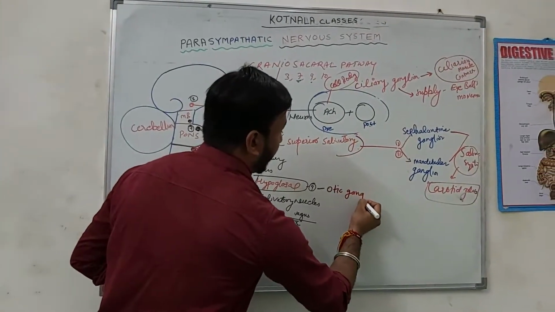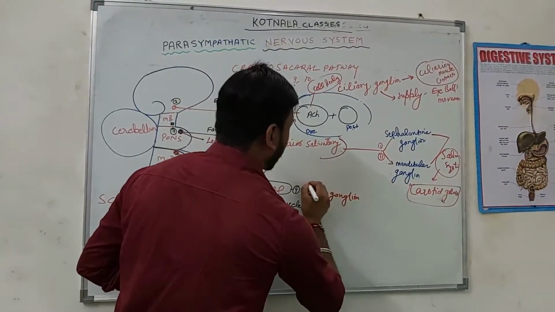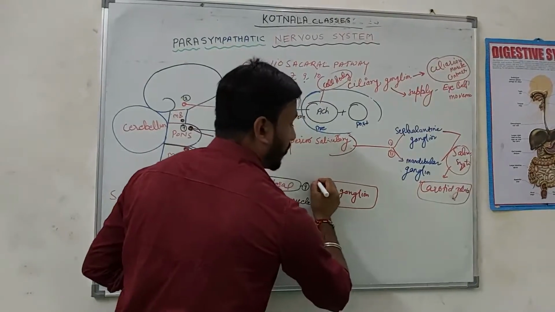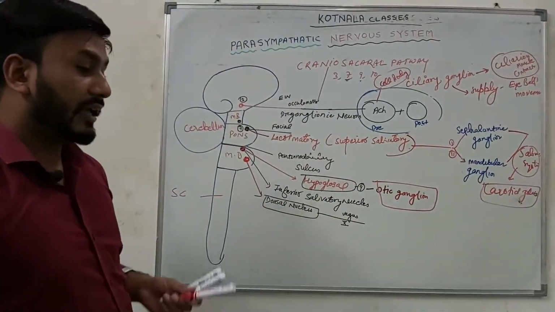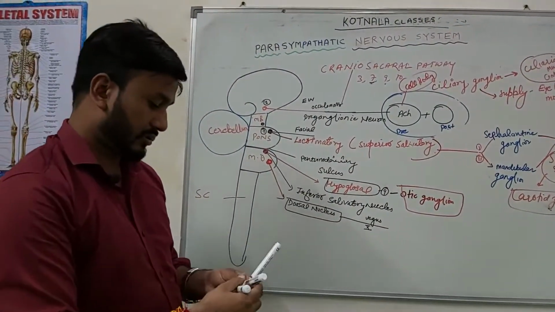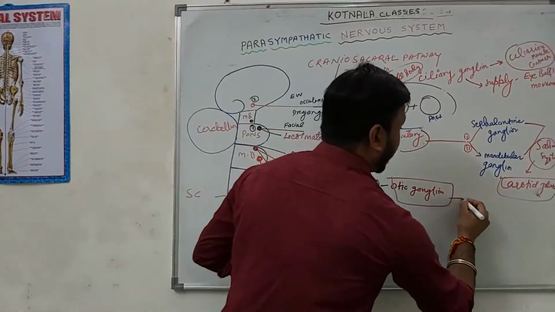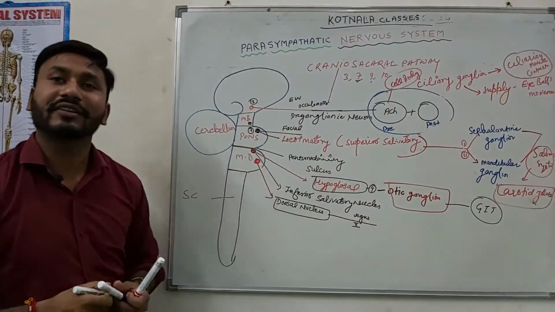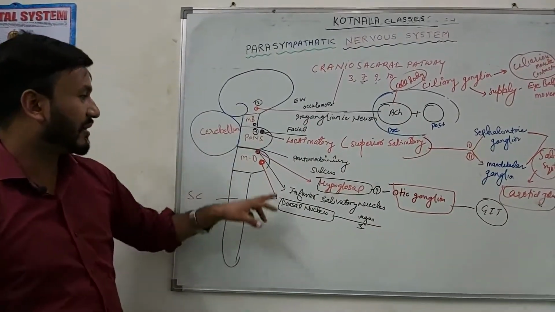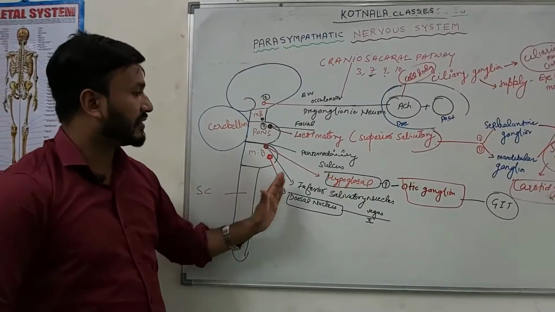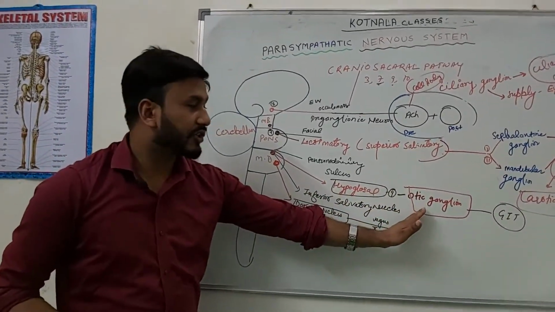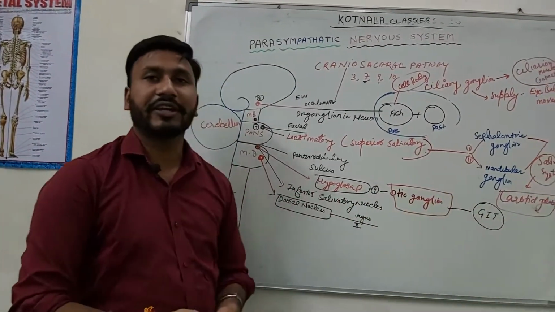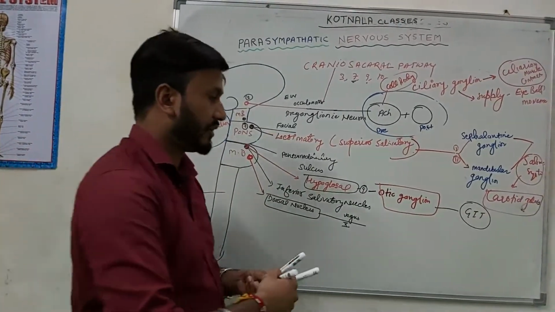This is very, very important. The otic ganglion also supplies the GIT, the gastrointestinal tract.